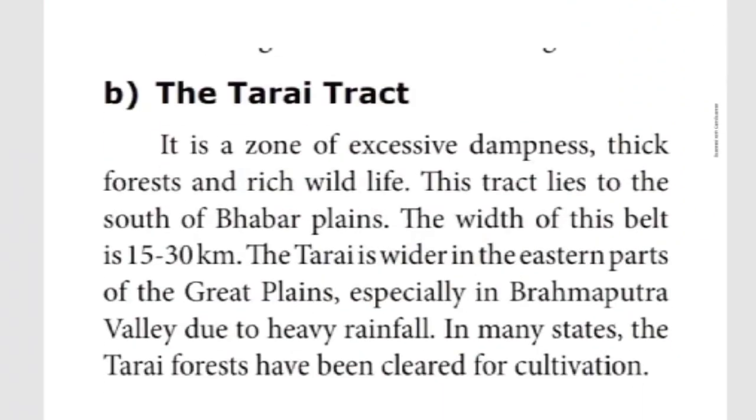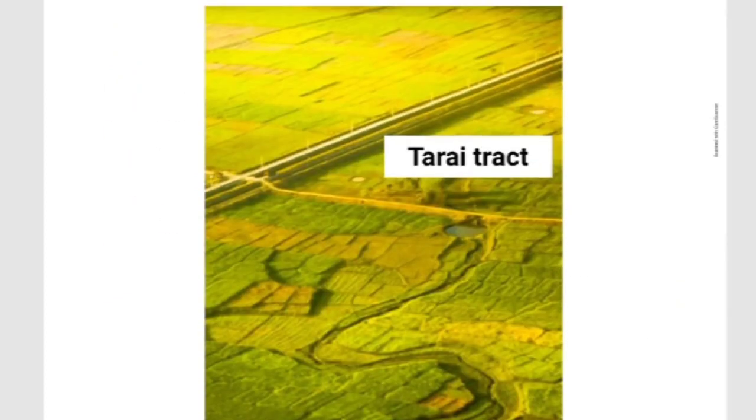I hope everything I told is what is given in your book. In many states, Tarai forest has been cleared for cultivation. It's very interesting, children. Regarding this area, what is given in your book is that it is a place of excessive dampness. Dampness in the sense of wetlands. It has thick forest as well as wildlife. It is located in the southern part of the Bhabar Plains. So this much only it is given, children.